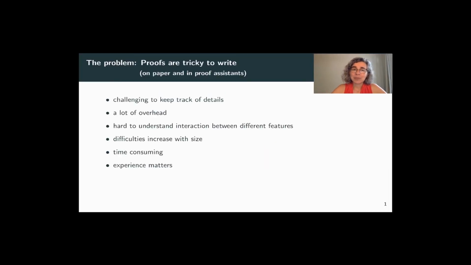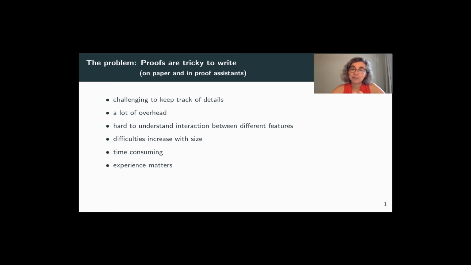So what's the problem? The problem is that, in fact, proofs are tricky to write, both on paper as well as in proof assistants. There are a lot of challenging details to keep track of. On paper, it's hard to keep track of the dependency among different theorems and definitions, and one might think that proof assistants are the answer. But in proof assistants, there's another overhead we have to deal with.